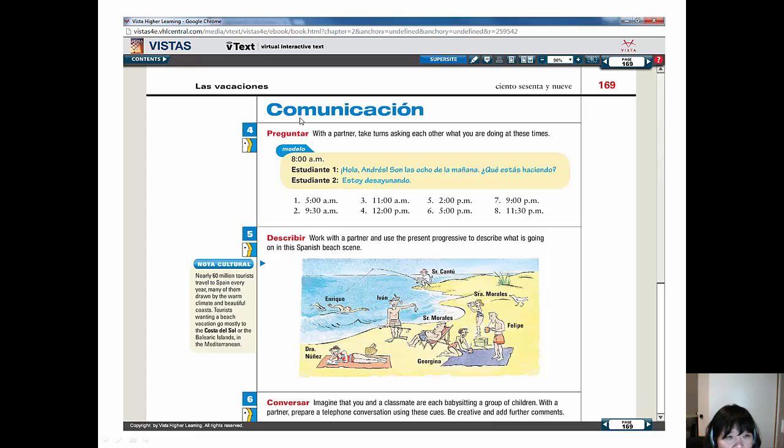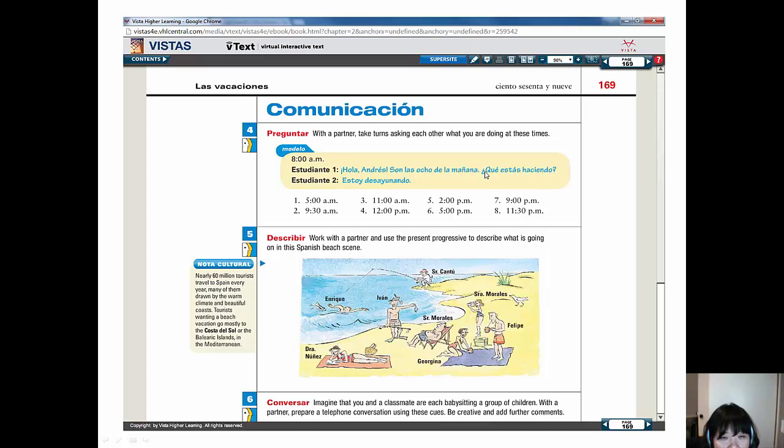You have to use the present progressive to describe what each one of these people are doing. When you pair up with a partner, you'll be asked to use this exercise to complete your homework. And let me again remind you that you have to use the present progressive to respond to your classmates' questions. So for example, at 8 a.m., student 1: Hola Andrés, son las 8 de la mañana, ¿qué estás haciendo?